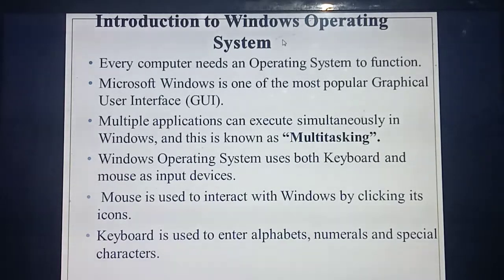Which one is the most popular operating system? Among Ubuntu, Linux and a lot of others, the Windows operating system is the most popular as well as familiar. One of the most important features we can see in the Windows operating system is the GUI. Last chapter we studied the GUI, graphical user interface. What do you mean by graphical user interface? Using the mouse you can click a lot of icons, and using the keyboard you can type. The best example is the online application forms. Within the form itself you can select a lot of things. That's the interface between the user and the particular media, isn't it?